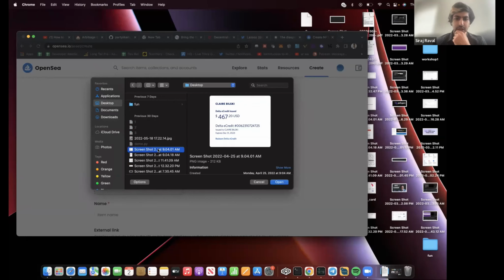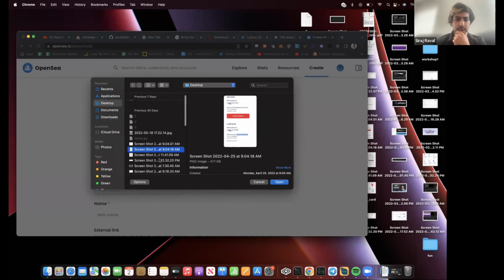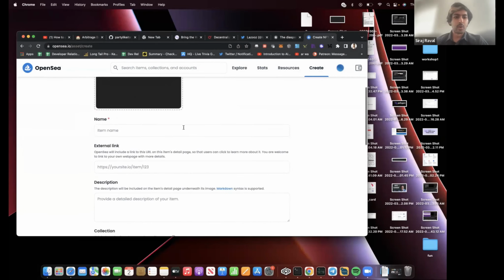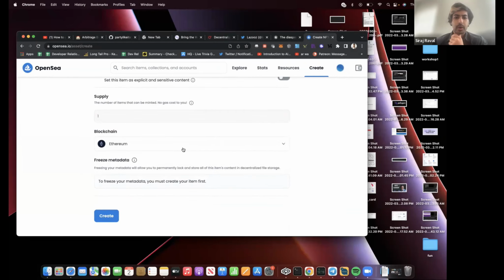And we're going to take a screenshot and put it on. So this is just a JPEG. We're going to say, here's our demo NFT, and then we want to mint this on Ethereum. What OpenSea as a service does is it takes on the gas fee of minting this on Ethereum for us. But it's only going to do that for one. See, no gas cost for you.